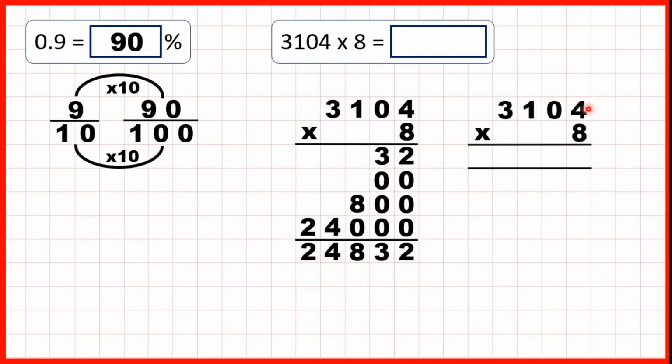Or we could use short multiplication here. So 4 times 8 is 32, so 3, 2. 0 times 8 is 0, plus 3 is 3. 1 times 8 is 8. And 3 times 8 is 24. So our answer is 24,832.